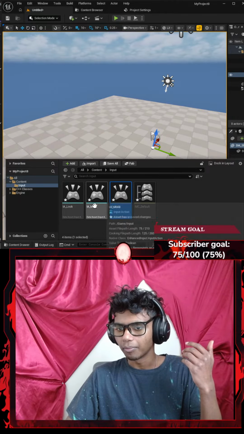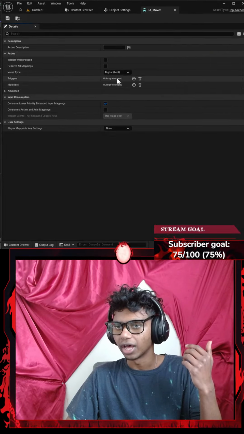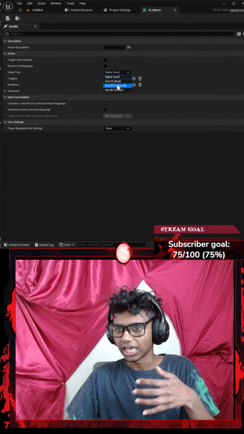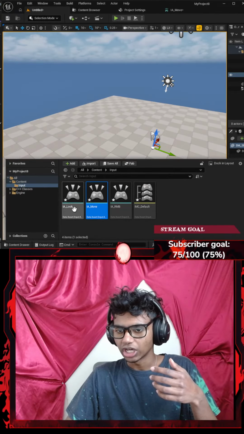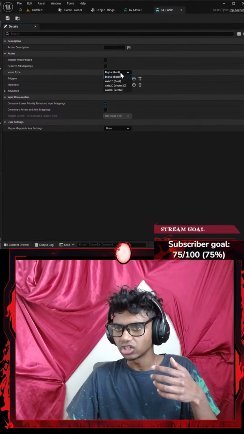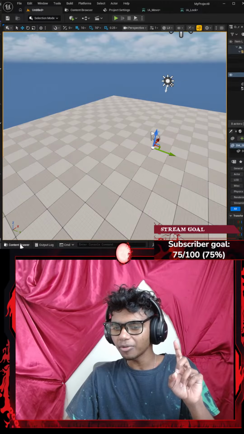That's it. These are mostly everything I need. I'm gonna double click my IA_move. Then I'm gonna change this to be something like Axis2D, a vector. Okay, and then I'm gonna go all the way up here and change my IA_look to be a two-dimensional vector as well. Okay, and now that's, I think, almost about it.